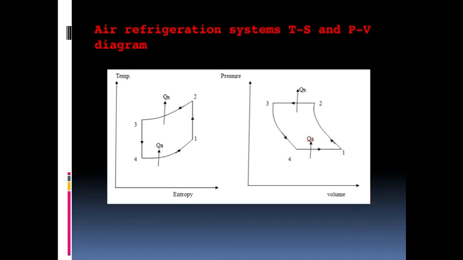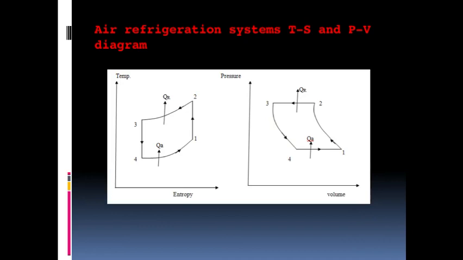Similarly, if you see the work input, it is between 1 to 2, where we are giving some form of energy in the compressor. Similarly, here in the air refrigeration system, we are also getting work in the expander, because when the expansion takes place, we connect that work to the compressor. So, overall work will be decreased. Okay. So, here we need to consider 2 works.